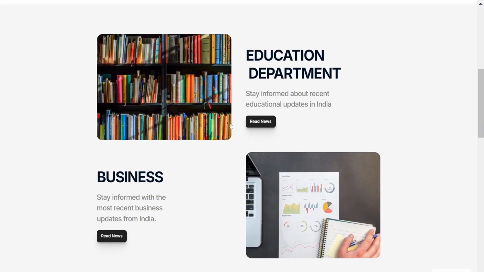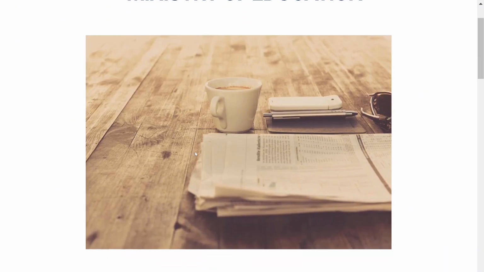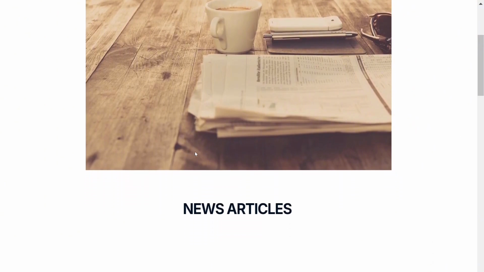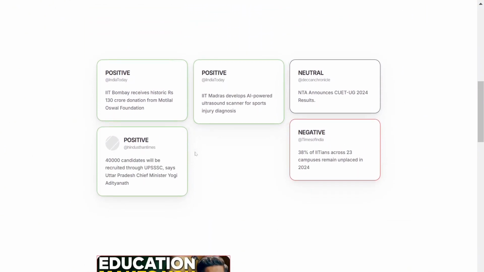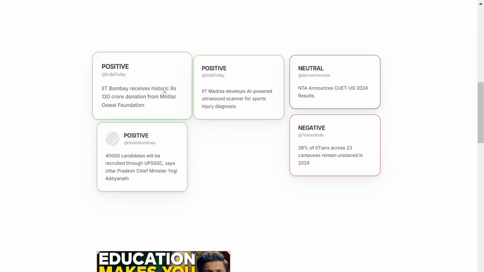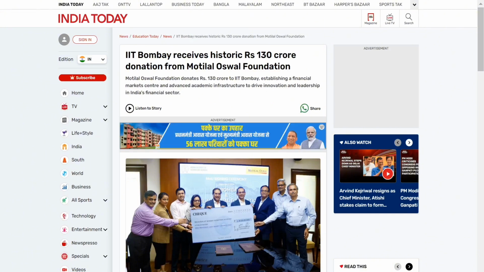If we want to read news about the Ministry of Education, we go there and find different types of articles which are positive to the government and negative to the government. Here we have "IIT Bombay receives historic 130 crore donation from a company." This is positive news towards the government, from the India Today website. If you click on it, you'll go directly to the live article where you can find the news in detail.